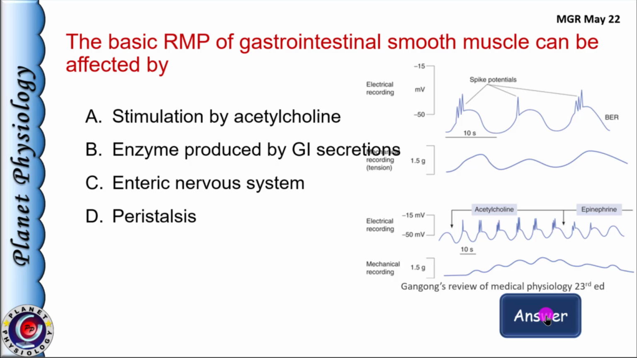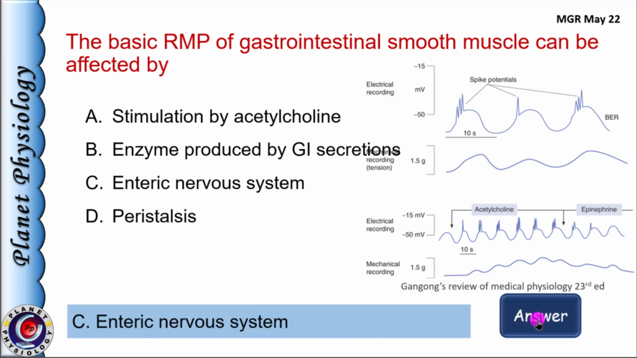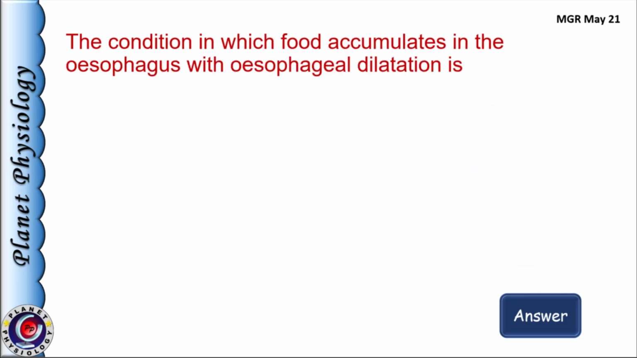Due to this fact, I feel option C, enteric nervous system, is the better choice over option A. Option C also completes the stem of the question properly. But if you have different opinion and a valid reason or explanation in favor of option A, do post them in the comment box below. Okay, coming to the next question.